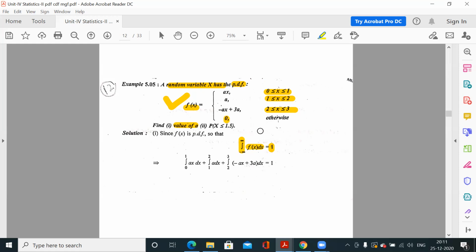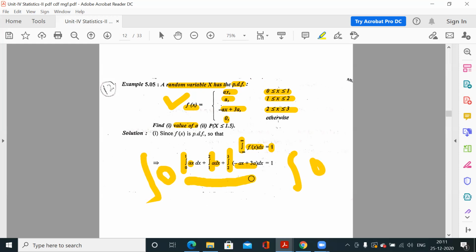So you can write, from minus infinity to 0, it is 0. From 0 to 1, it is ax. From 1 to 2, it is a. And from 2 to 3, it is minus ax plus 3a. And from 3 to infinity, it is 0. So the last part and first part are 0 because the integrand is 0.